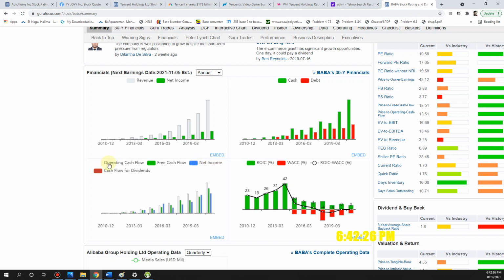The next thing is operating cash flow, free cash flow, and net income. This is very important to me too, because free cash flow is what the company can use. They can do share buybacks, they can issue dividends, they can acquire more businesses if they want. That's why free cash flow is very important to a business. So these are all increasing for the past 10 years. So the fundamentals look very good, right?